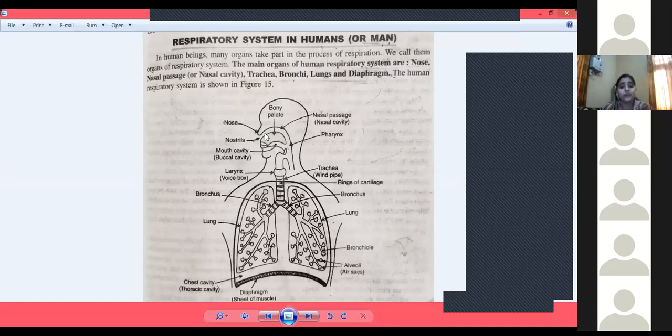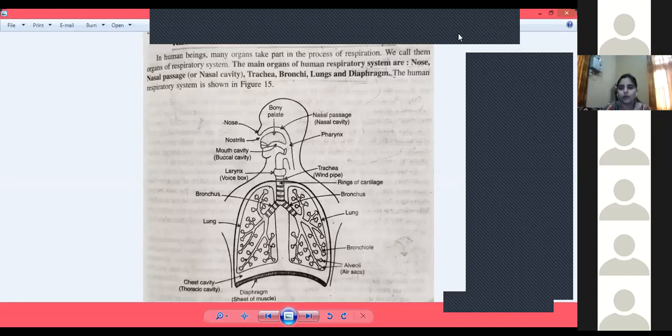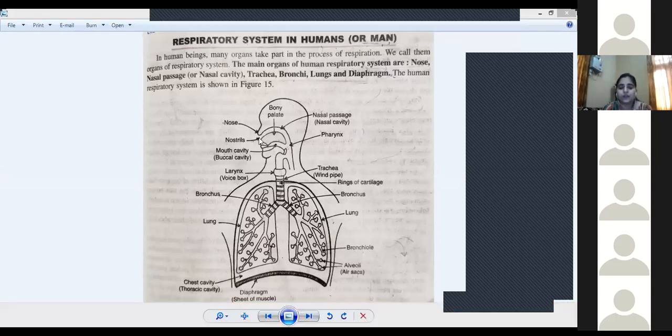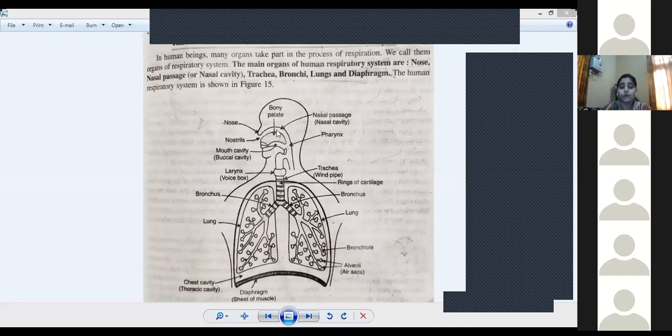Now, the nasal cavity moves into the pharynx and the buccal cavity also moves into the pharynx. In the digestive system also, I told you that the pharynx is the common pathway for both food and water. Now air enters the nasal cavity through the nostrils. From the nasal cavity, the air enters the trachea. At the opening of the trachea, there is the voice box that is called the larynx, and the larynx then moves into the trachea.